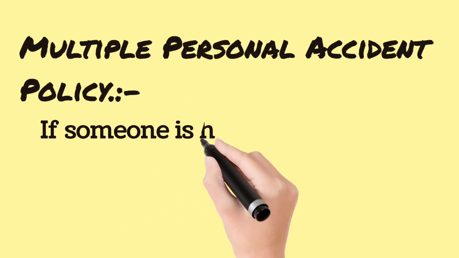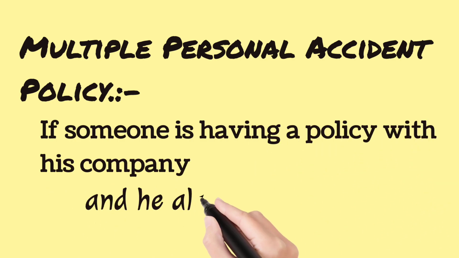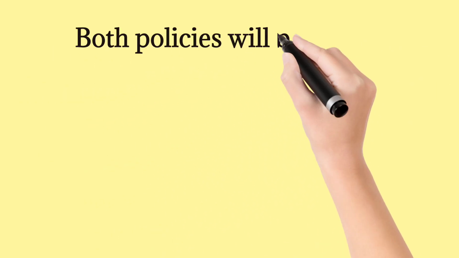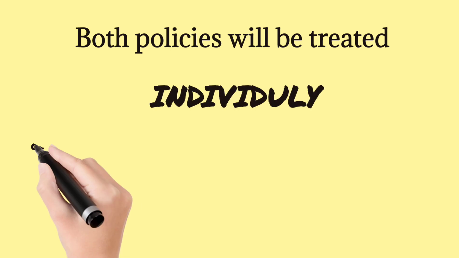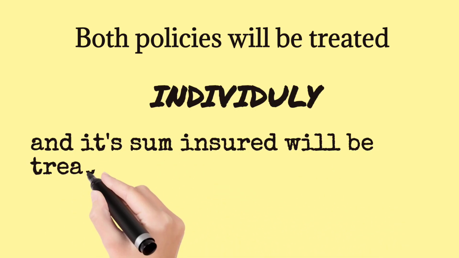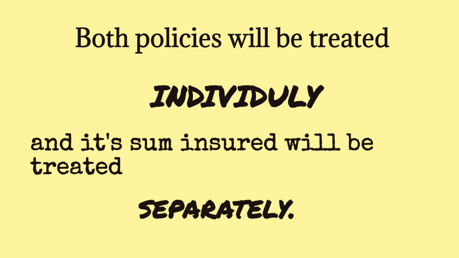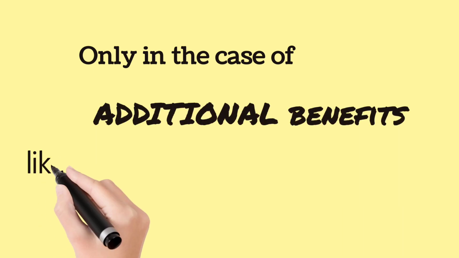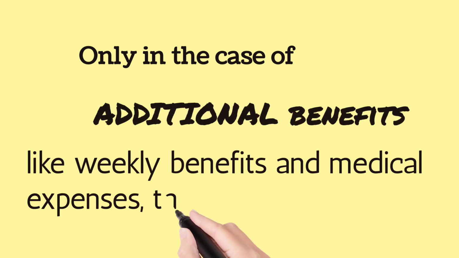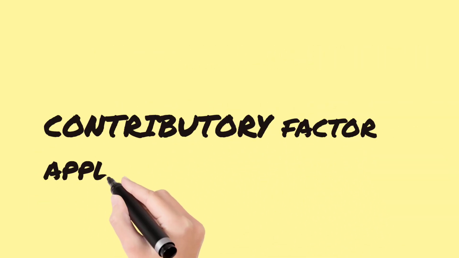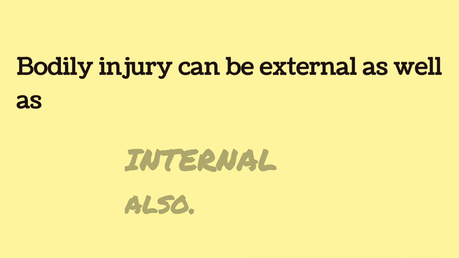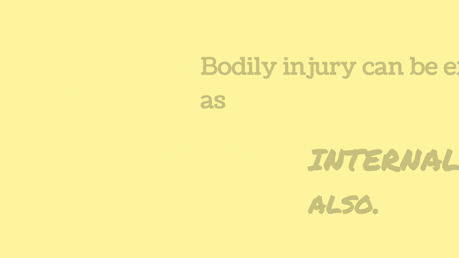Multiple personal accident policies. If someone has a policy with his company and also possesses his own policy, both policies will be treated individually and their sum insured will be treated separately. Only in the case of additional benefits like weekly benefits and medical expenses, the contributory factor applies. Bodily injury can be external as well as internal.